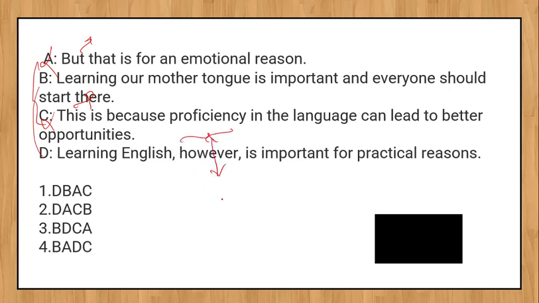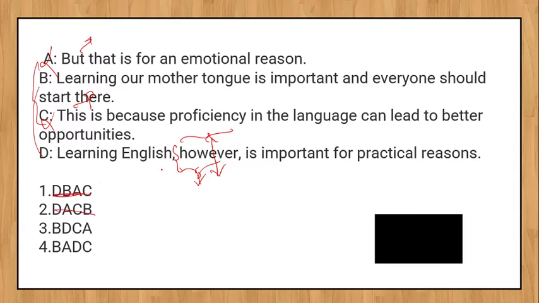This sentence should be preceded by some sentence, because unless it is preceded by some sentence, you cannot use "however" here. "However" means he is deducing something from the previous sentence. So this cannot be the starting sentence. So these two are eliminated.